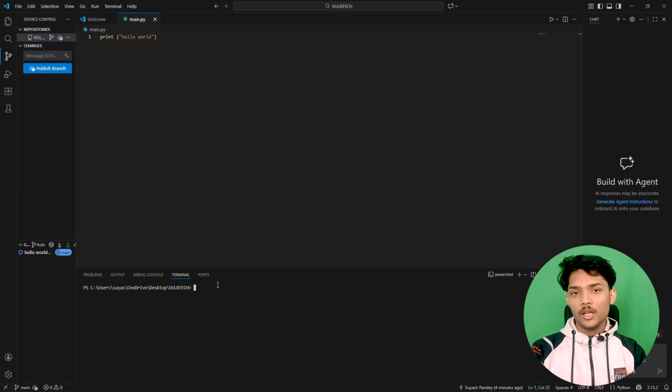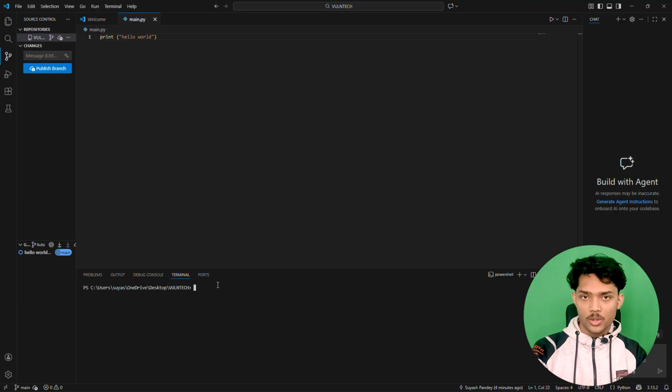So when you are working in a corporate sector, or even if you are working on your own project, you might want to make some changes in your main code, but you want it to remain as it is, so you want some other features. So what will you do? You will create some other branches.